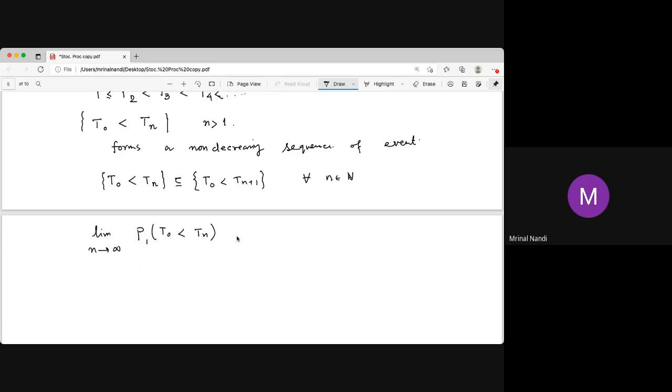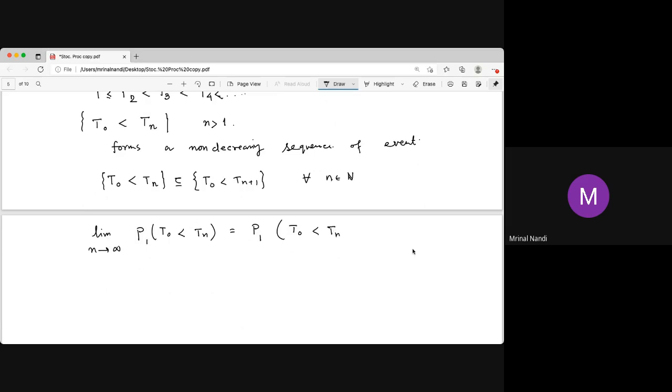Since it is an increasing sequence, non-decreasing sequence, the limit of the event is just the union of all these sets. What does the union of all these sets mean? It means the probability starting from 1 that T0 is less than Tn for some n.